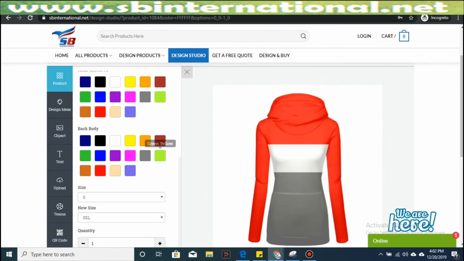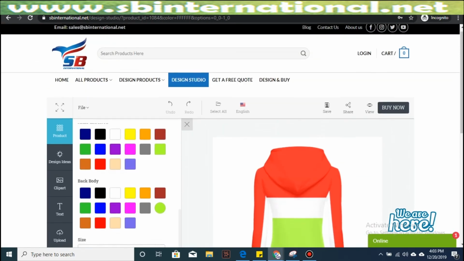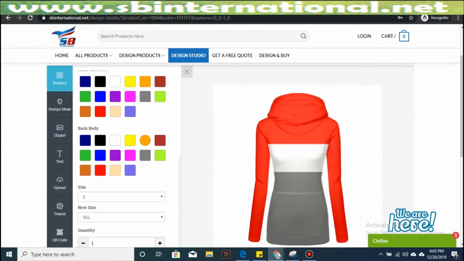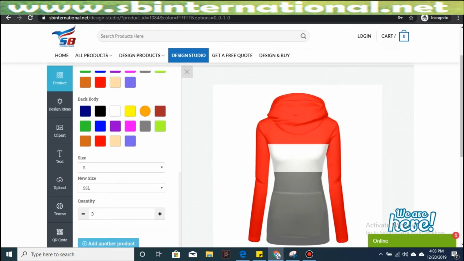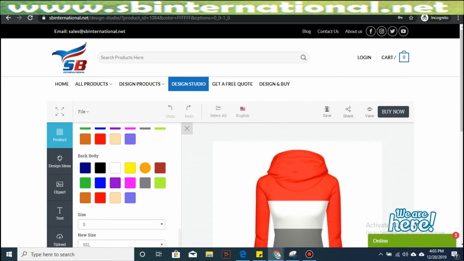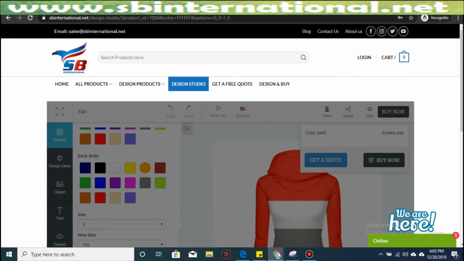I'm going to customize the front of the hoodie right now, and then I'll click on black. I'll customize the back of it. Again, you can always click on upload button and can upload the design that you want to be printed on it. You can select the quantity, you can select the sizes. Once you're done, again, you can go ahead and submit your quote request by clicking on Get a Quote.